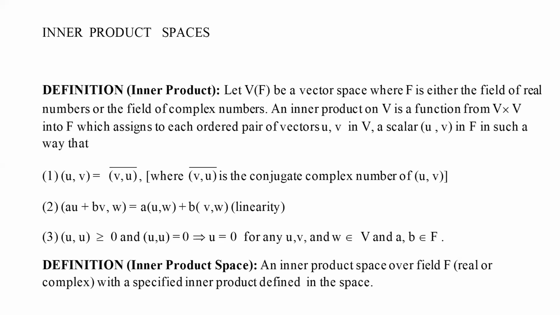Remember, we are assuming that V is a vector space. This is the additional condition we are going to define on V, that is, the inner product. Because on a vector space we have defined an inner product, it becomes meaningful to talk of an inner product space, that is, a vector space on which an inner product is defined. So an inner product space is nothing but a vector space over which some inner product has been defined.